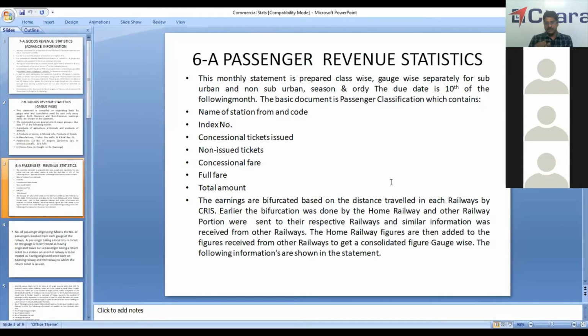Earlier, the bifurcation was done by the home railway and that was sent to the respective railways, and railways also received similar information. The home railway figures are then added to the figures received from other railways to get a consolidated figure.